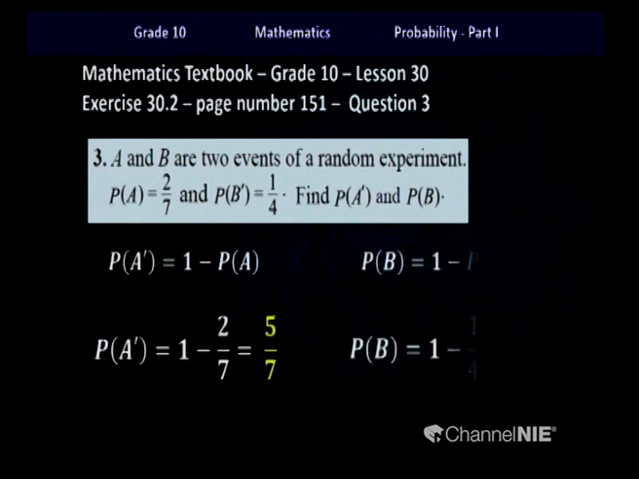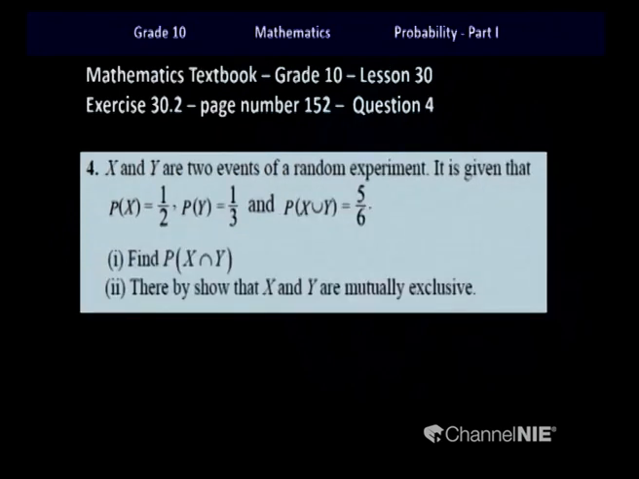To find the probability of event B, I can interchange these terms and write it like this, whereas P(B) is equal to 1 minus P(B dash). So, the answer is 1 minus 1 over 4, which gives you 3 over 4.